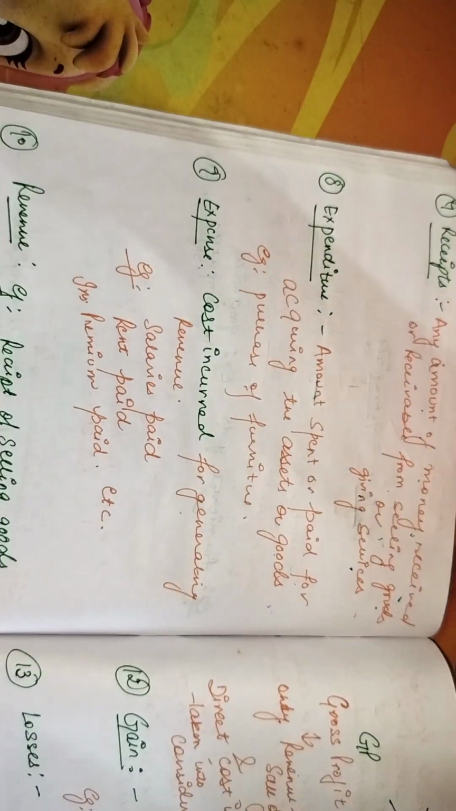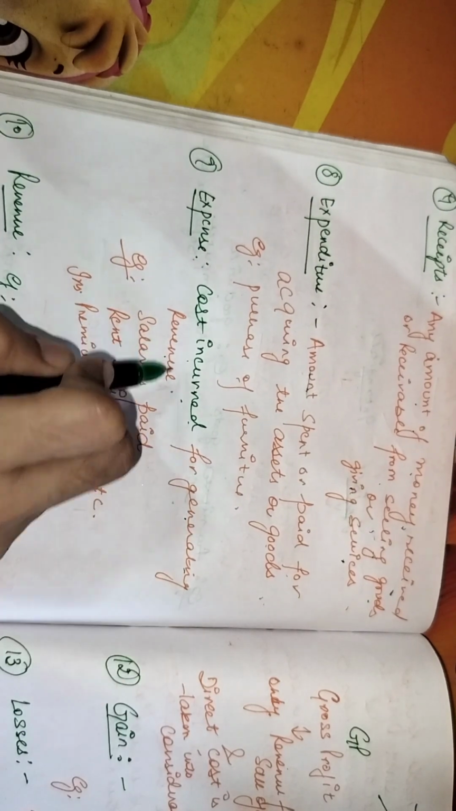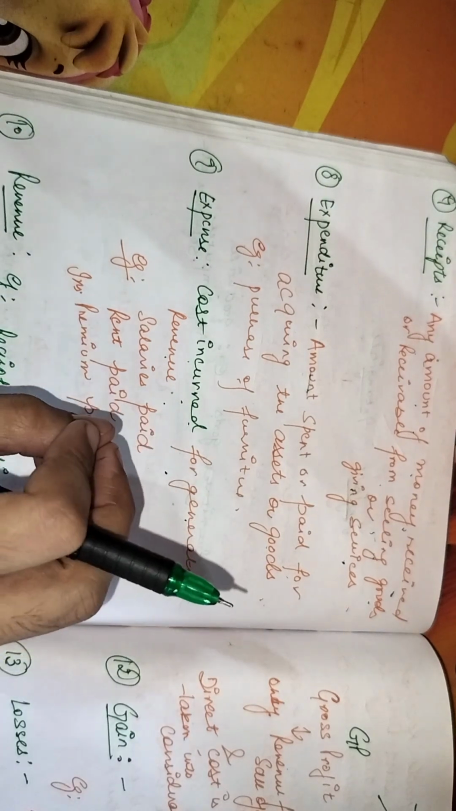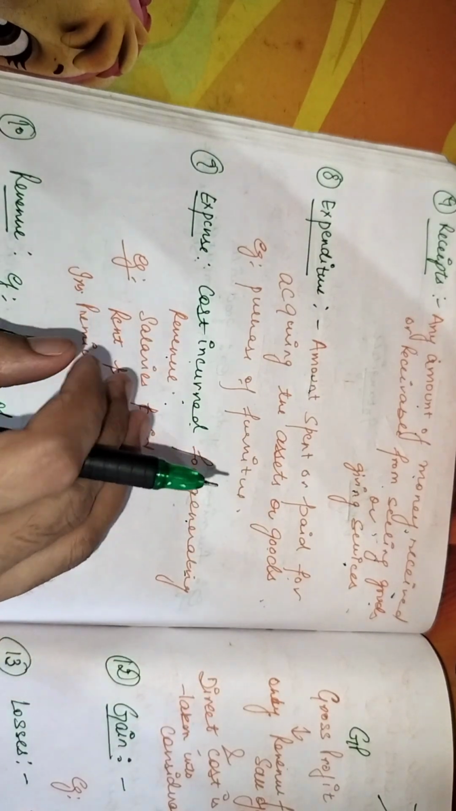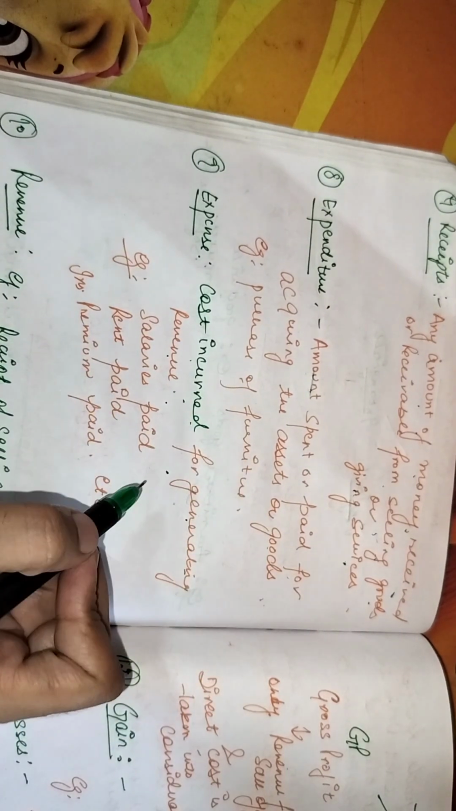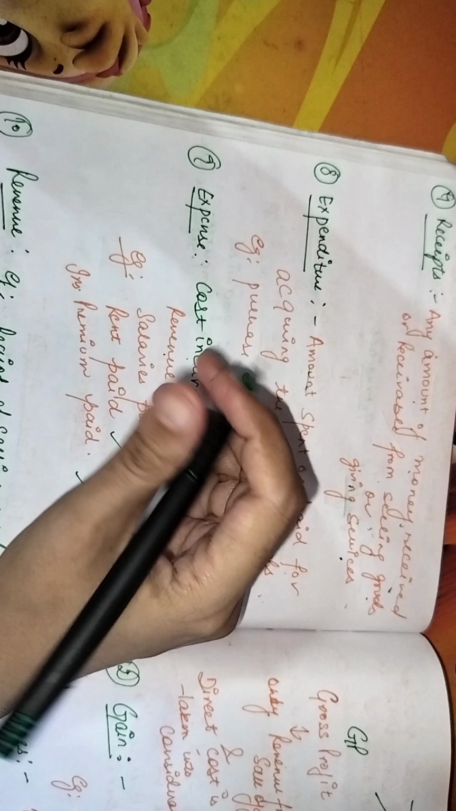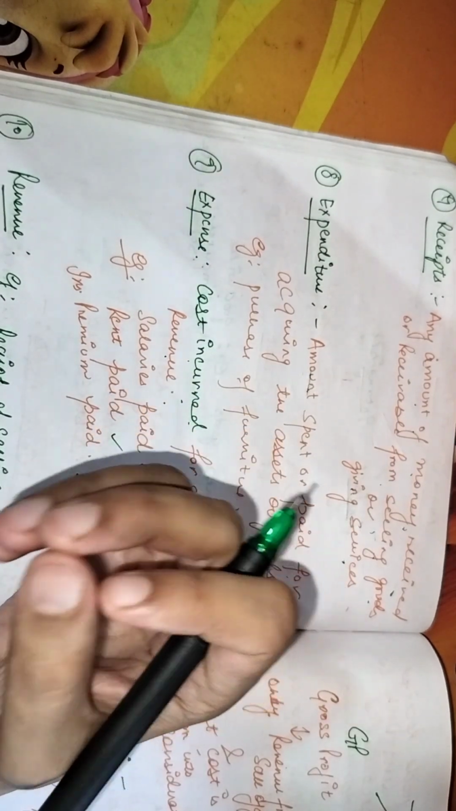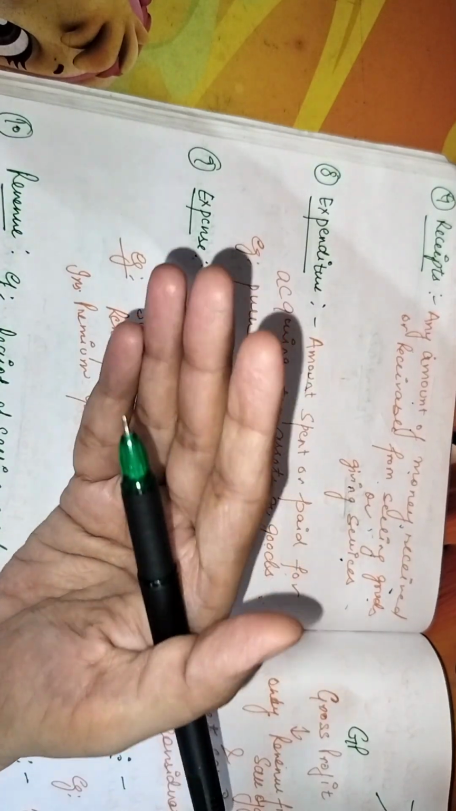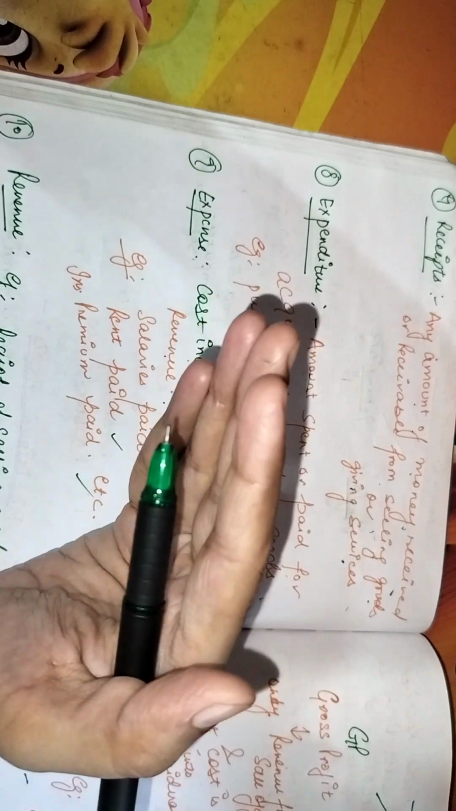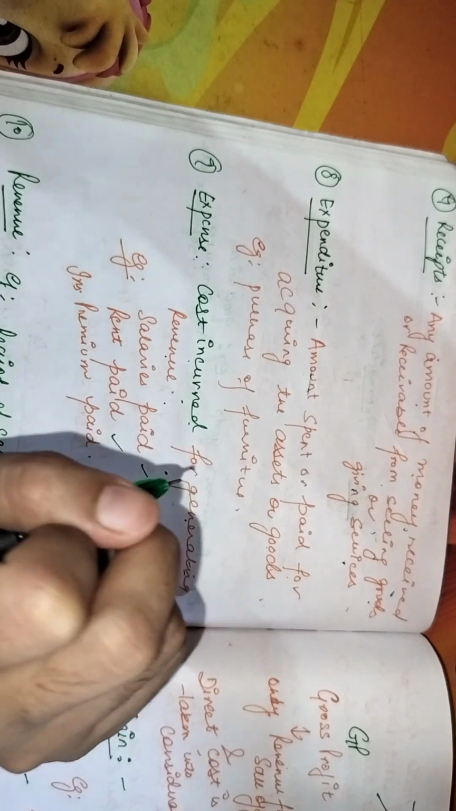Now the next one is expense. Expense is any cost incurred for generating the revenue. Any amount of money that is being spent by the business for getting the revenue for the firm is known as expense. For example, salaries paid, rent paid, insurance premium paid, etc. Whenever you are running a firm, you need to appoint certain people, and if you appoint certain people, then you need to pay them. So it is basically the expense. It is basically the salaries paid to the people that are being hired.